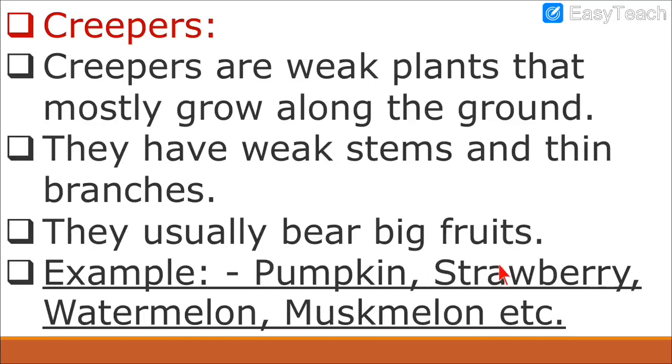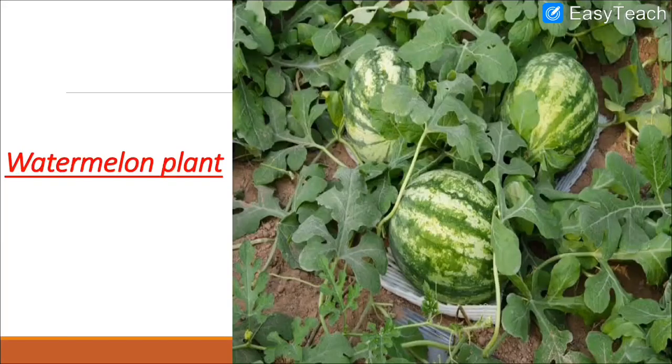Like pumpkin, strawberry, watermelon, muskmelon, etc. All these are the examples of creepers. We had also seen the pictures like watermelon plant, a creeper. As you can see, it is green from outside, red from inside. So it is a creeper. It will grow along the ground, not like a climber. It will not grow upwards, but along the ground. This is an example of a creeper.